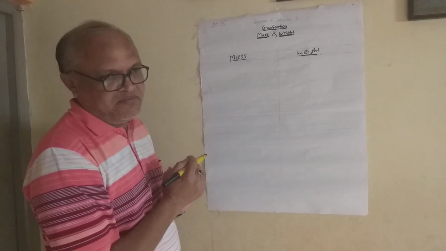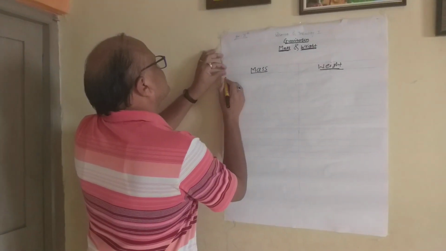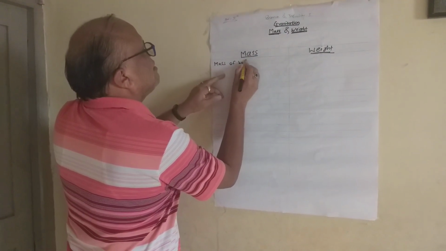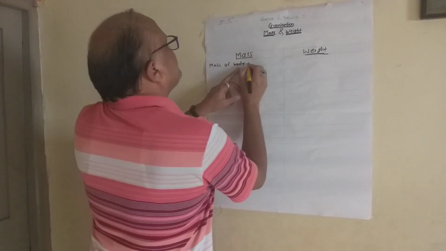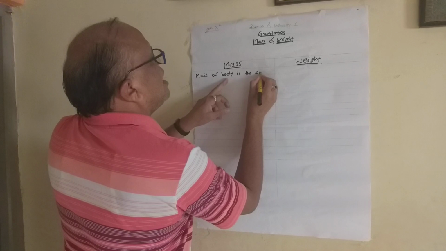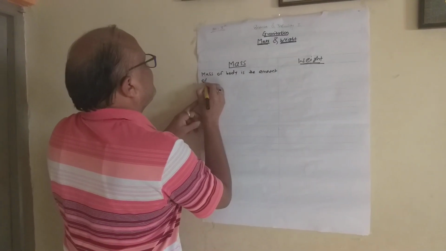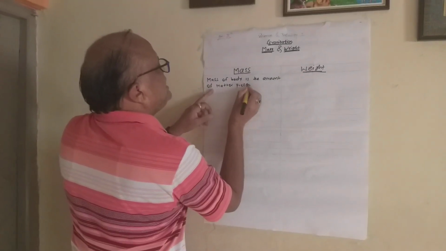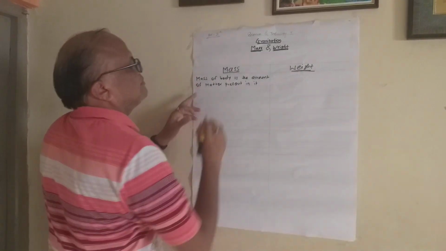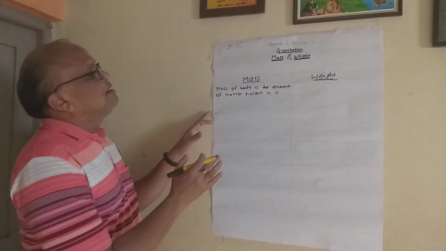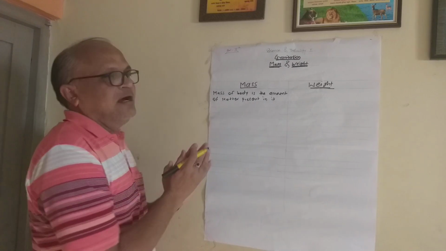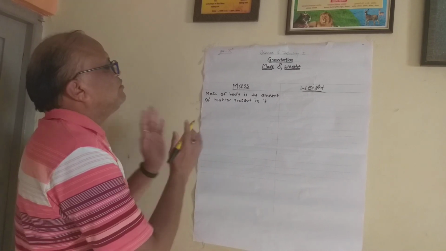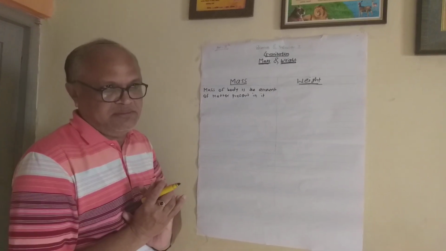It is simply defined as the amount of matter present in it. In Marathi, पदार्थामध्ये असलेल्या द्रव्य संचाला वस्तुमान असे म्हणतात. Simply defined, the amount of matter present in it is called mass.